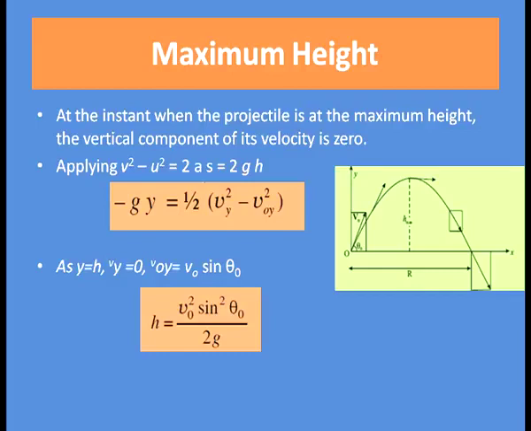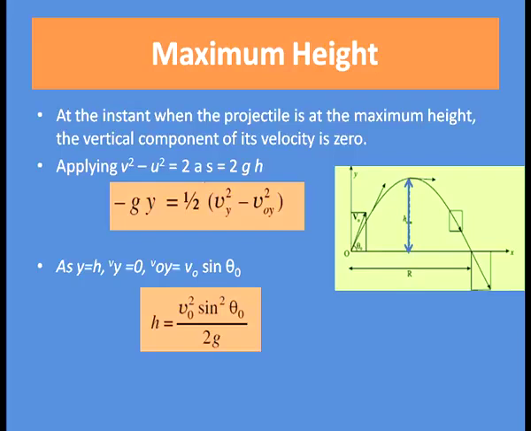Now, let us calculate the maximum height. First of all, what is maximum height? At the instant when the projectile is at the maximum height, the vertical component of its velocity is 0. Alternatively, we can say that when the vertical component of the velocity of the projectile is 0, that is the maximum height covered.